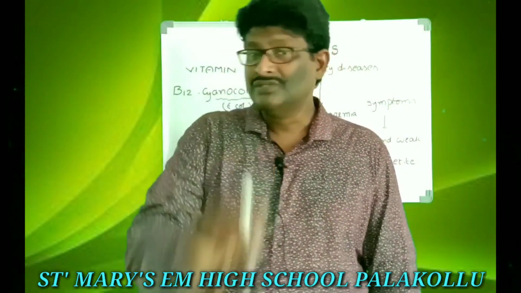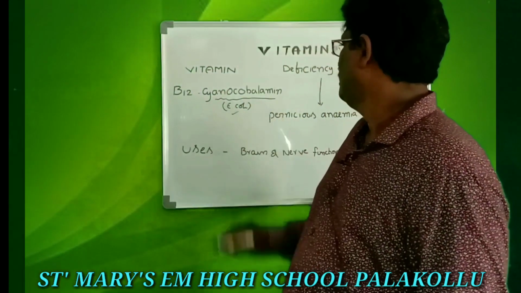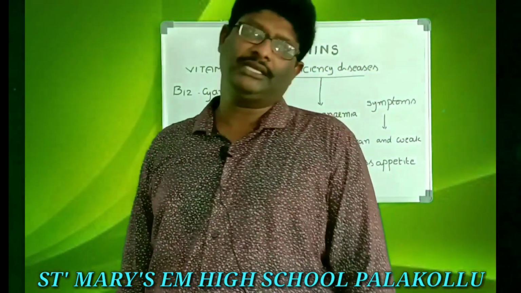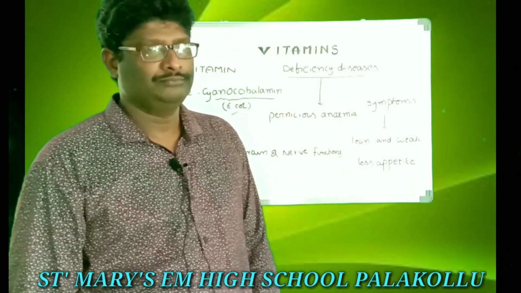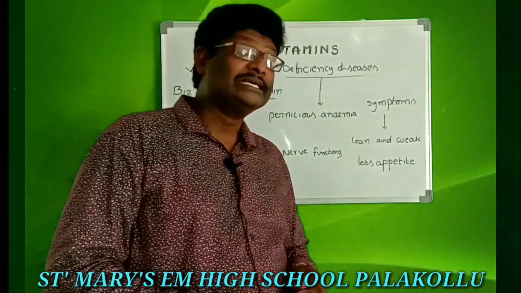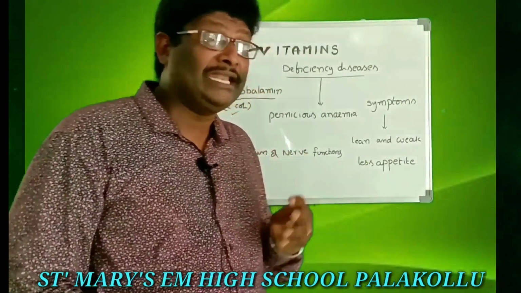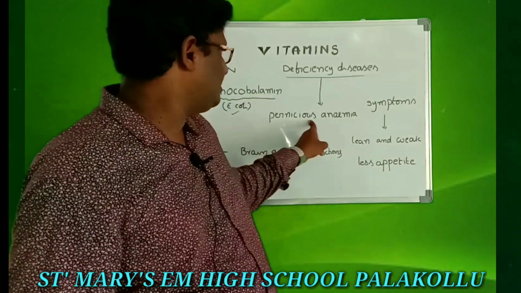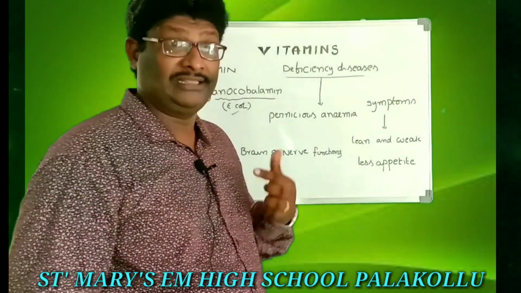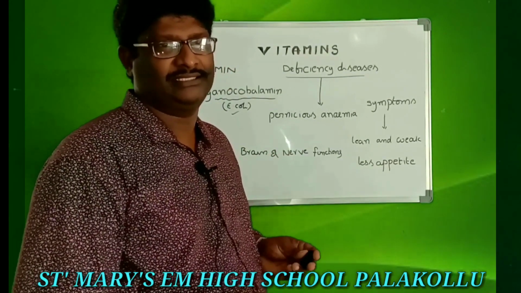Okay, that is one of the useful bacteria. What is that? E. coli. So, the deficiency disease: if you are not having a sufficient amount of B12 vitamin or cyanocobalamin in our body, we suffer from pernicious anemia. What is that? Pernicious anemia. Very severe anemia. That is the most dangerous disease.